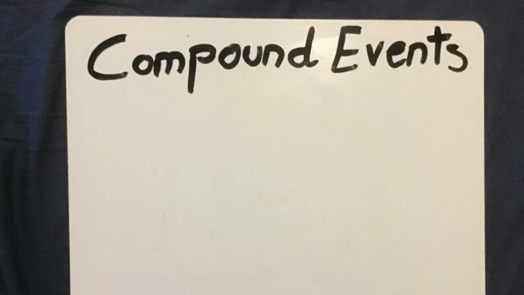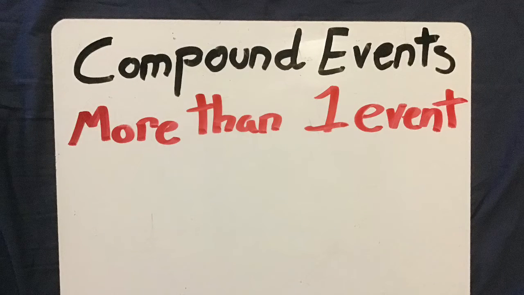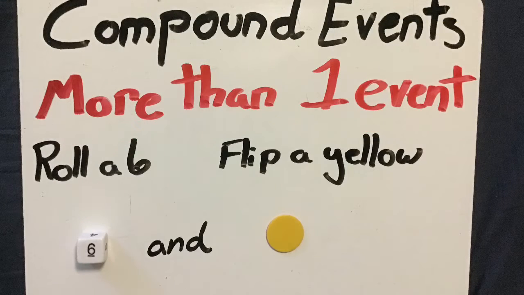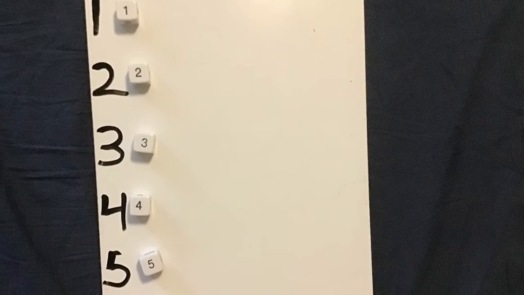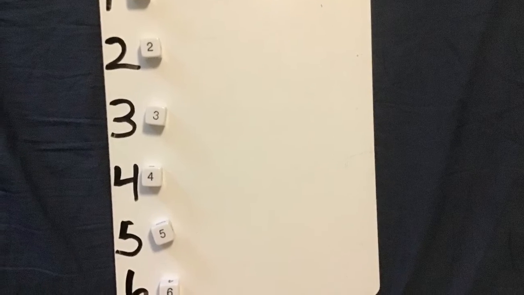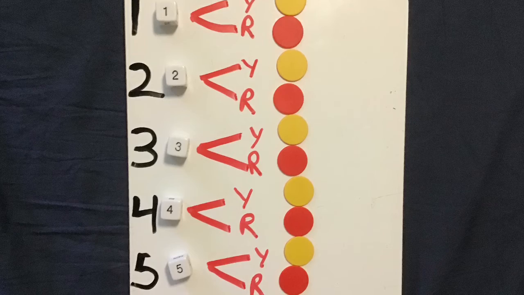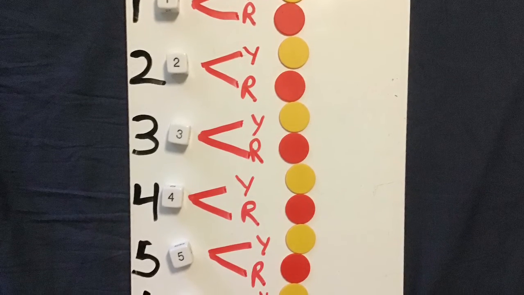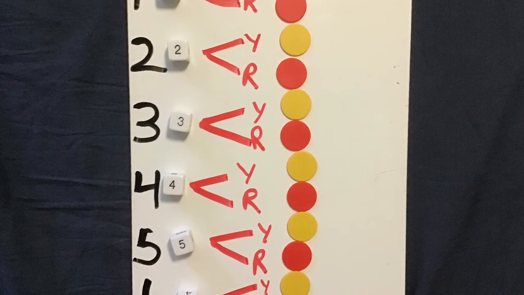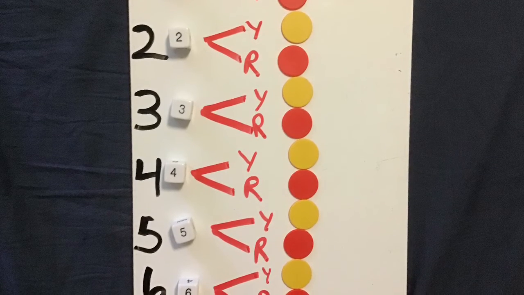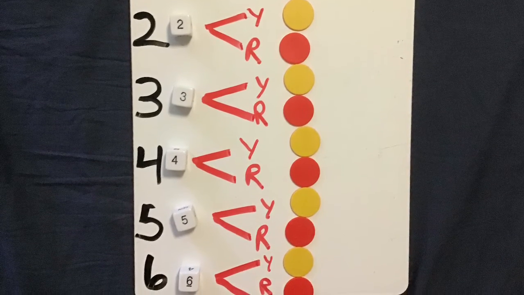Now let's look at compound events. A compound event means that more than one event is happening. For example, I could say I want to roll a 6 and flip a yellow on my coin. First, I have to roll my dice, and I have 6 possible outcomes. Then I'm going to flip the coin, which there are 2 possible outcomes for each one of those. What I have drawn here is a tree diagram, and it is a way of listing out all possible events.